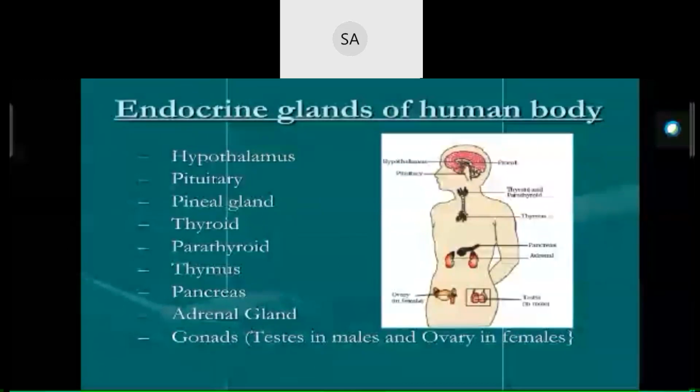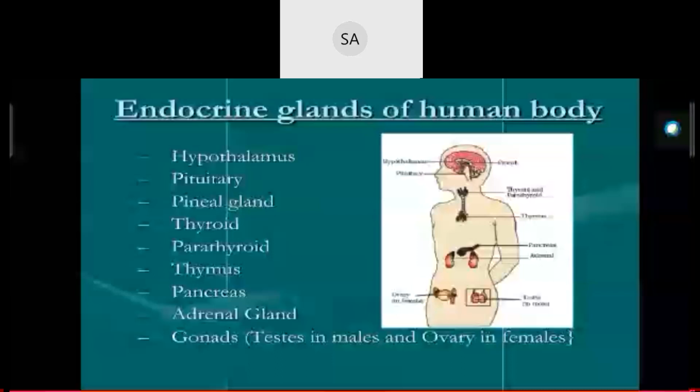Nextly, pancreas. Pancreas is a composite gland which acts as both an exocrine and endocrine gland. Well, the endocrine pancreas consists of islets of Langerhans. There are about 1 to 2 million islets of Langerhans in a normal human pancreas, representing only 1 to 2% of the pancreatic tissue.